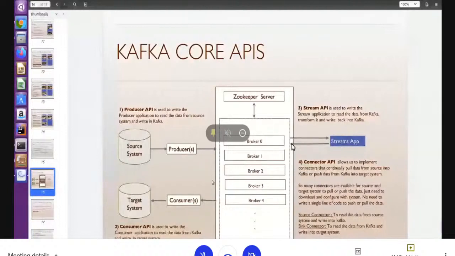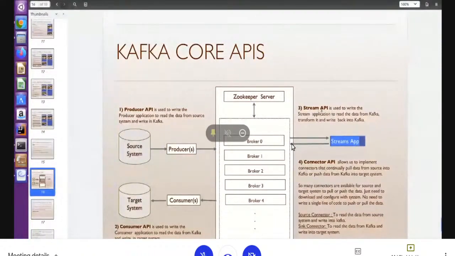Is the Stream API optional, or what are the mandatory and optional ones? Actually, Kafka provides all these features. It depends upon you which API you want to use. If you want to design an application that reads data from a source and writes into the Kafka cluster, we definitely use the producer API. If you want to write a consumer application, it reads the data from Kafka.